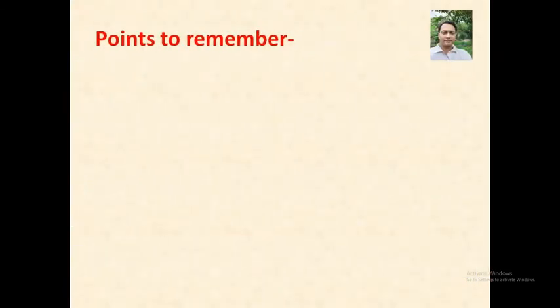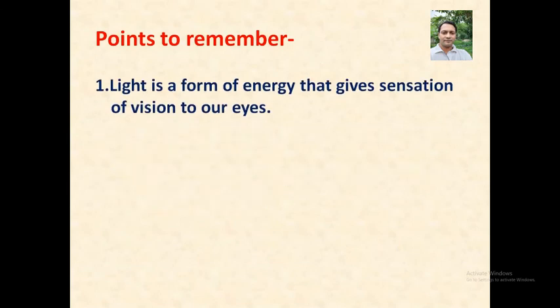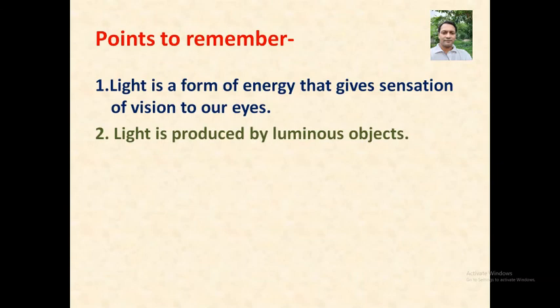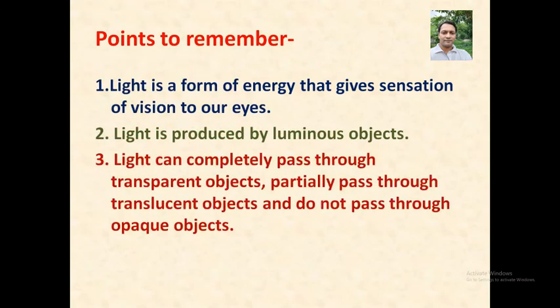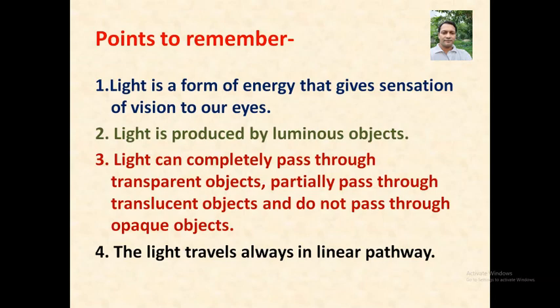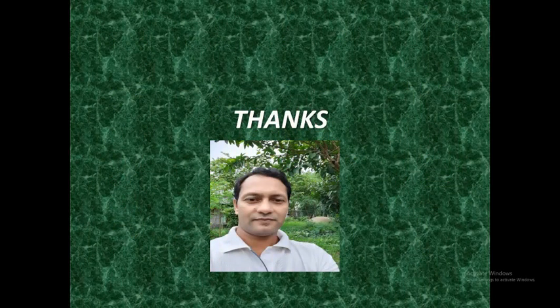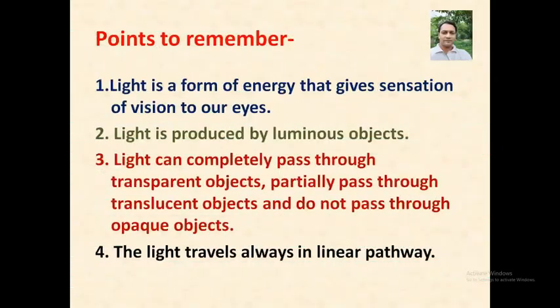Now what are the points to remember? Let's summarize it. Light is a form of energy that gives the sensation of vision to our eyes. Light is produced by luminous objects. Light can completely pass through transparent objects, partially pass through translucent objects, and does not pass through opaque objects. Light always travels in a linear pathway. So these are the points. Thanks.